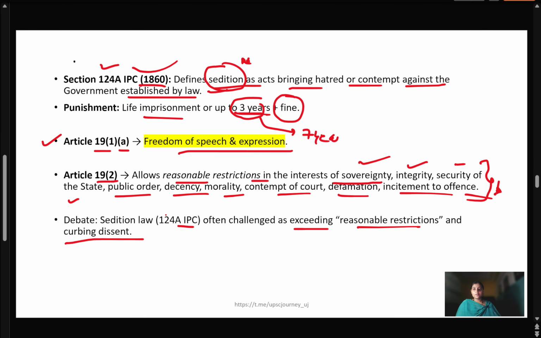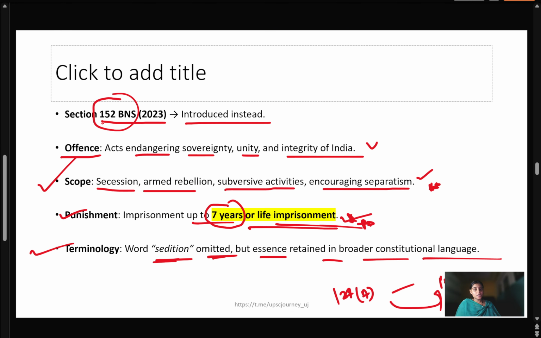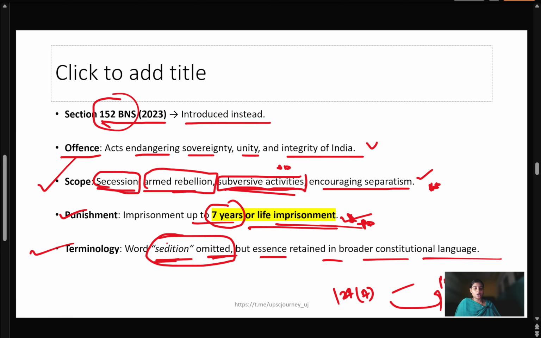So this is very important: how this is replaced with BNS Section 152. And again, what are the offenses? Secession, armed rebellion. These four terms are very important. The secession can be the armed rebellion and subversive activities. So these are activities under which a person can be tried under Section 152 of BNS. And the word sedition is omitted in this BNS Section 152.